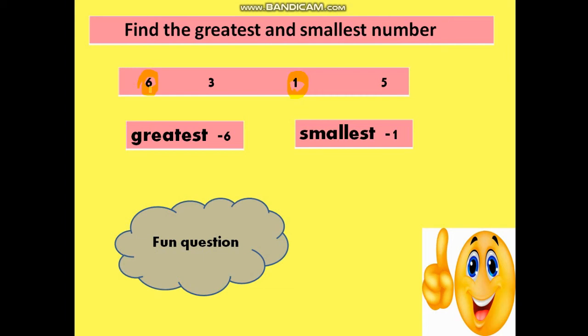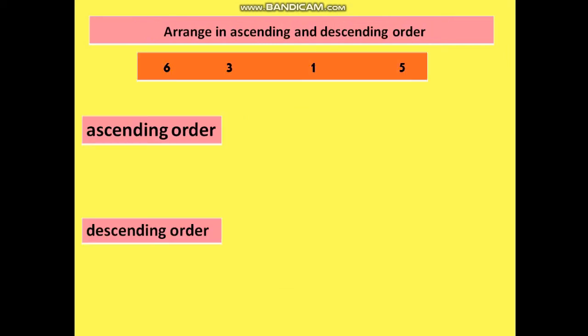Now, as we have already done ascending and descending order, we are going to practice a few more questions of ascending and descending order and revise this with the help of finding the greatest and the smallest number. Let us try this. Here is a question. Arrange in ascending and descending order. Now you all can see these numbers. The numbers are 6, 3, 1, 5.